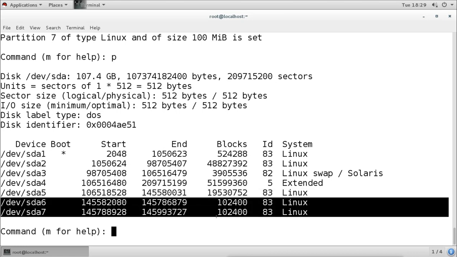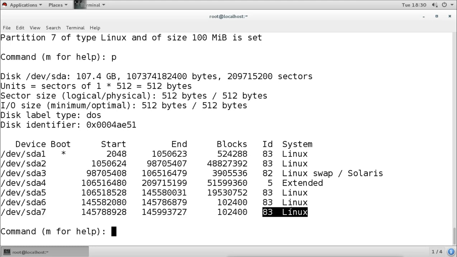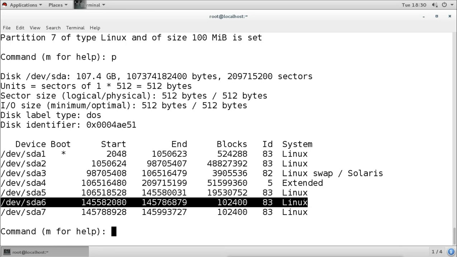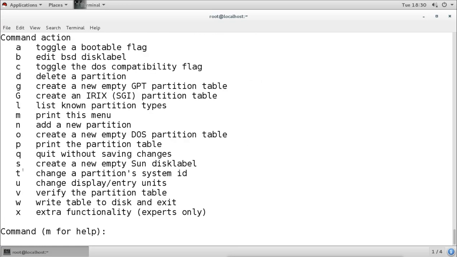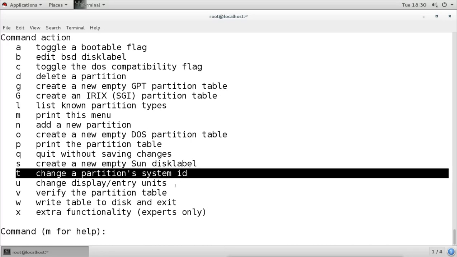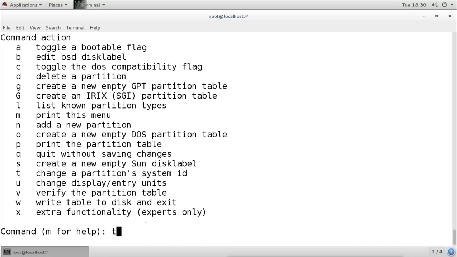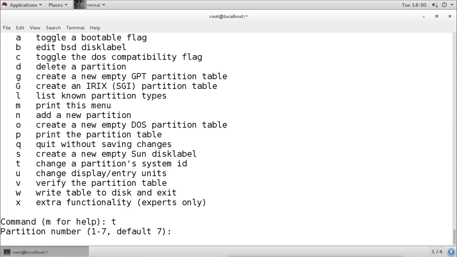Now remember, all those partitions are created by default as type 83. For example, I want to use this partition as NTFS, number 6, so I want to convert it into NTFS. I will use the T option to change the system ID. Default is 83, so I will use the T command. Now it is asking which partition ID you want to change. You have 1 to 7. By default it selects 7. I don't want to change 7, so I will select number 6.